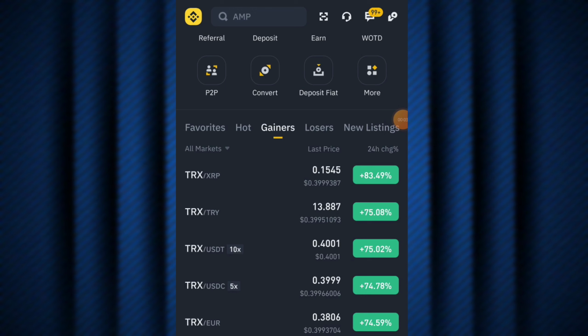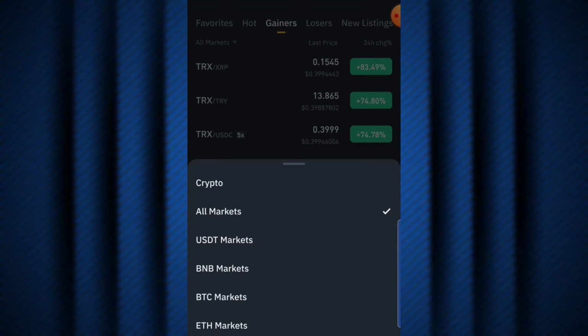All right, so when you have your trading capital ready, the next step would be coming over to the gainer section, as you can see up here. So while you are here, the next step would be over here that says all market. You just simply hit on this drop down arrow right here and just select BTC market.